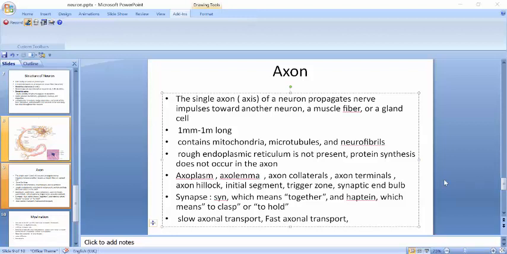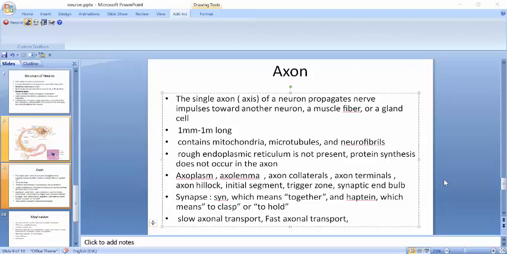Now we will discuss the axon hillock. What is it? It is the site where the axon originates from the cell body. The part of the axon closest to the axon hillock is the initial segment. In most neurons, nerve impulses arise at the junction of the axon hillock and the initial segment, an area called the trigger zone. So the area where the action potential is generated is known as the trigger zone, from which impulses travel along the axon toward the terminal.